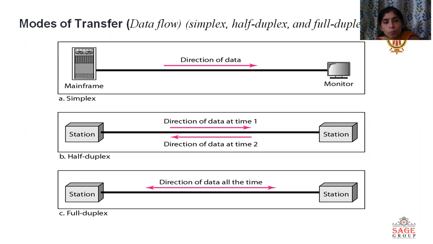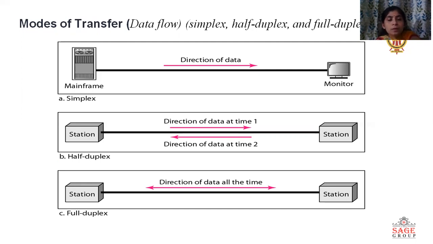But in case of optical fibers, our data will be transmitted from one point to another point via light signals. Again, there are different types of copper cables: twisted copper cable, shielded copper cables, and unshielded twisted copper cables. So there are a number of types of wired media. Examples of wireless media are satellite communication, mobile communication, radio communication, and microwave communication. These are the different types of wireless communication.